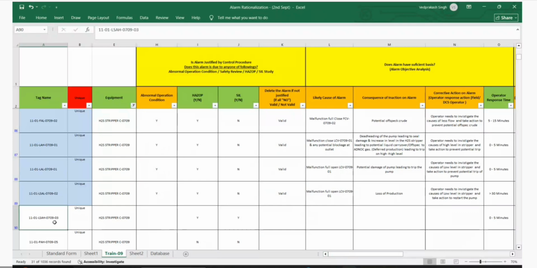This LSL. Where is this LSL? It's the LSA, same. It's in the high trip, right? The other one is low trip, this is high trip. Yeah, this is equivalent to this one.